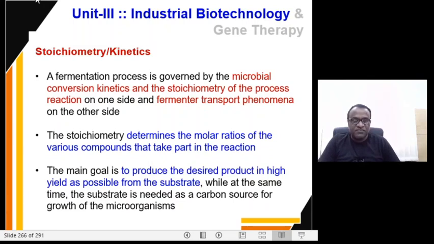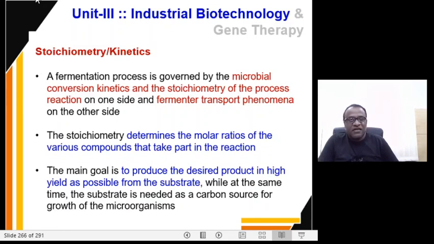Number one, the microbial conversion kinetics and the stoichiometry of the process reaction. And number two, the fermenter transport phenomena.